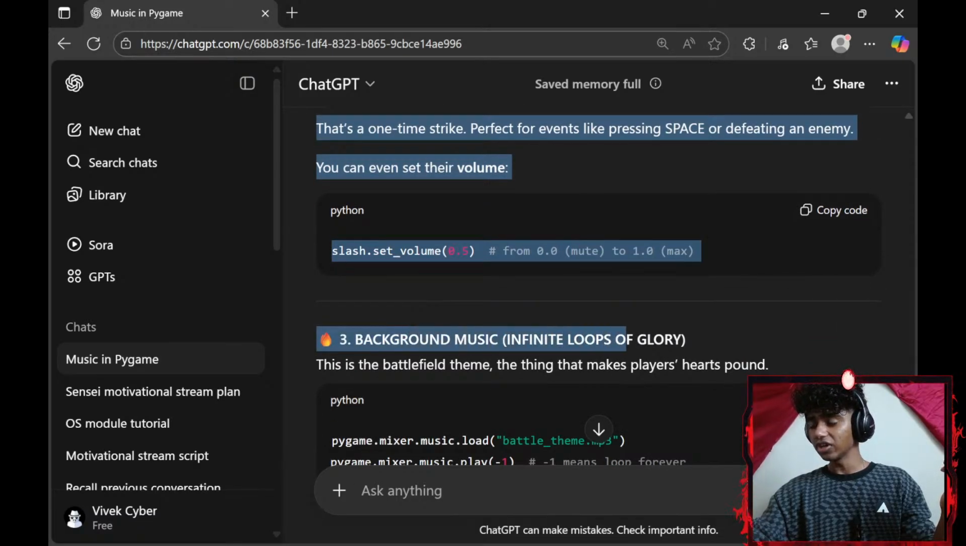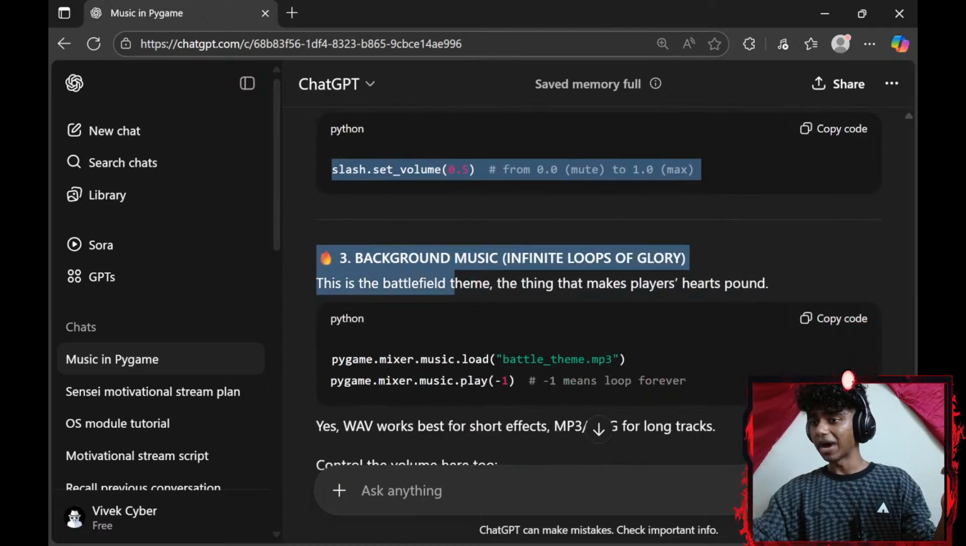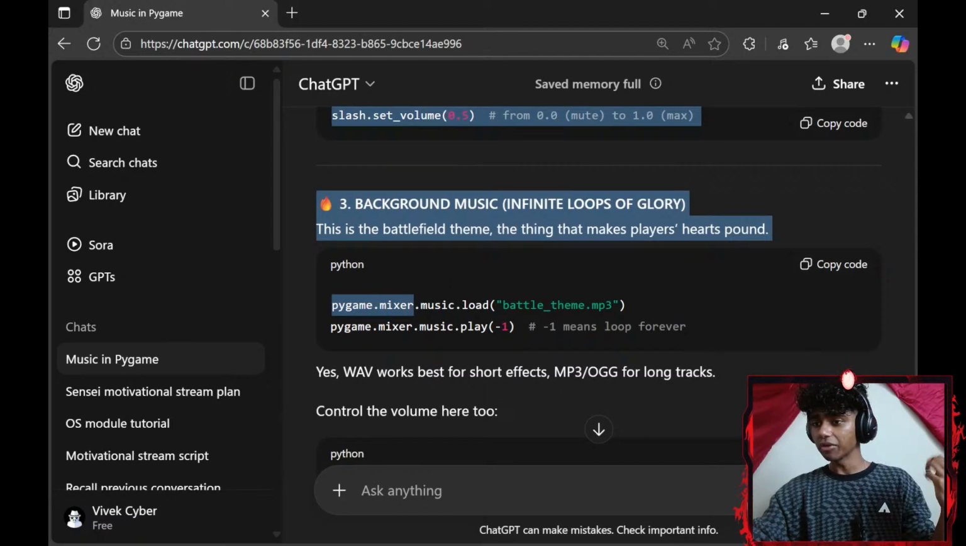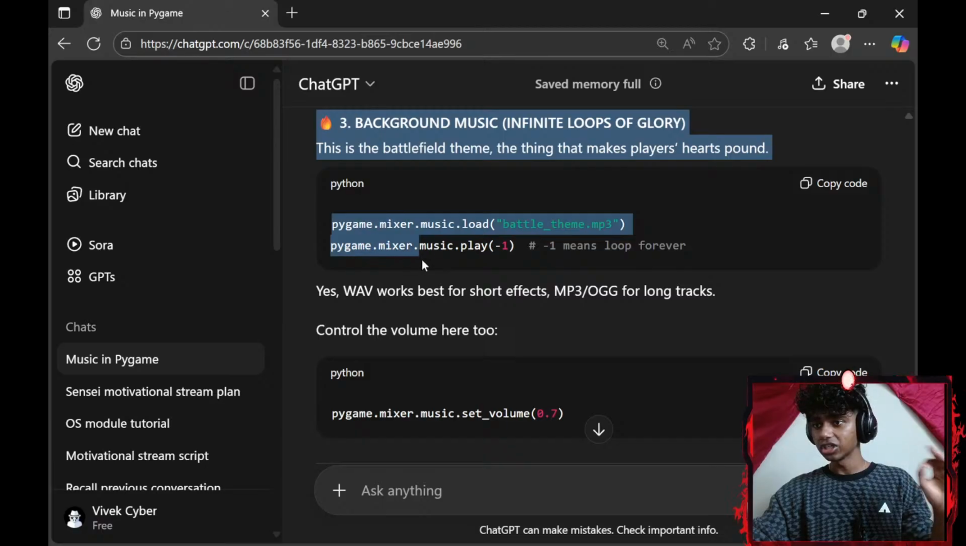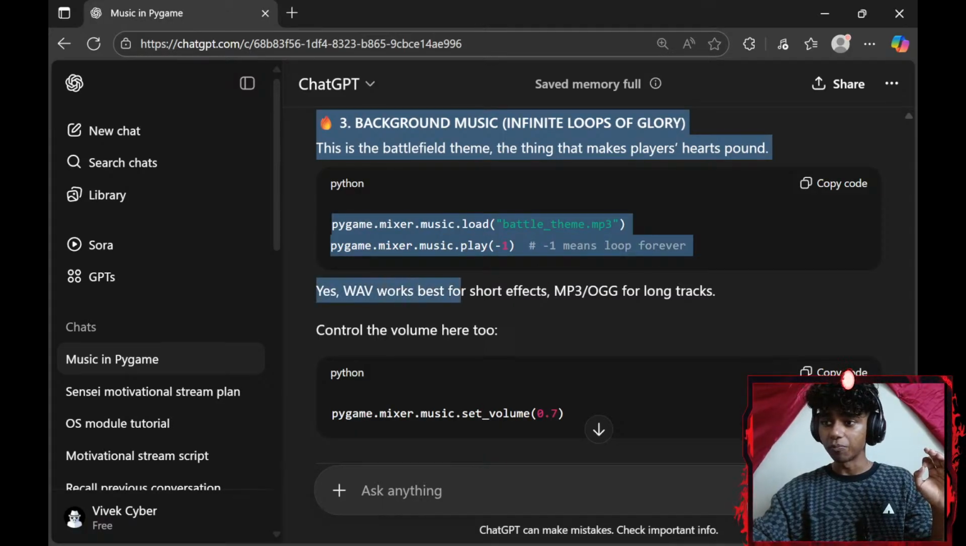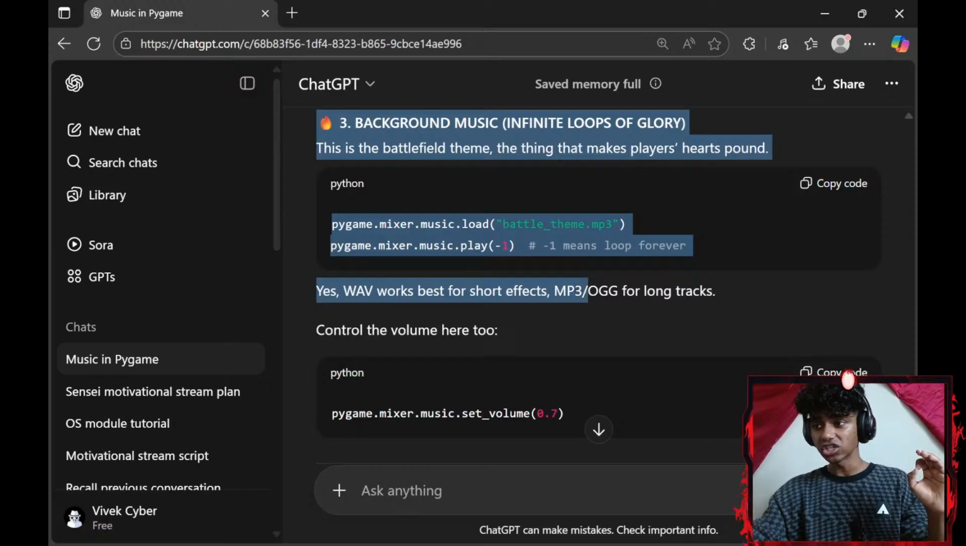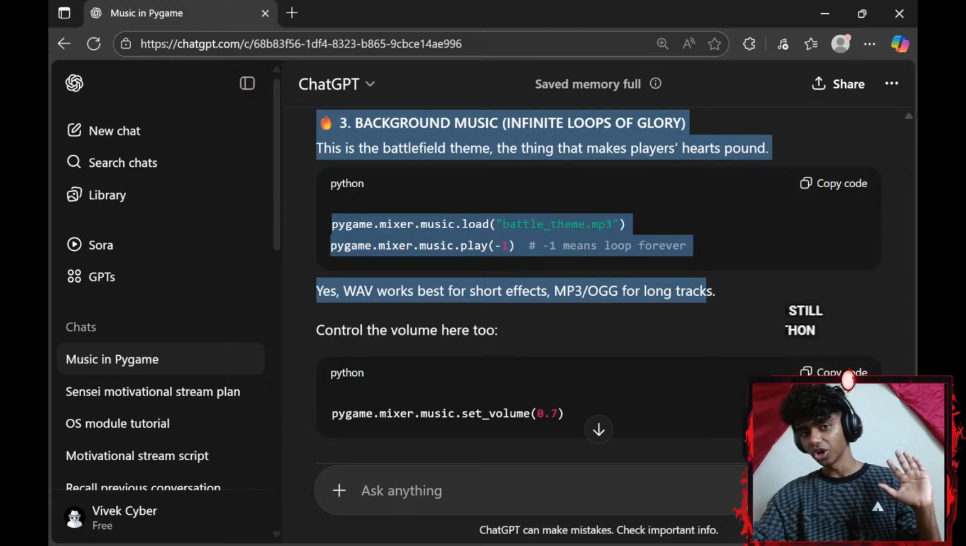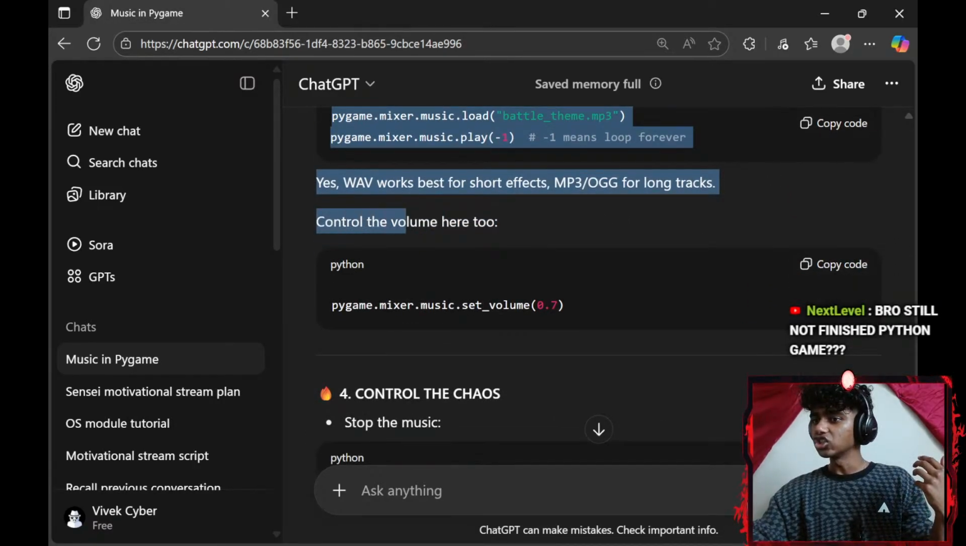Background music, infinite loops of glory. This is the battlefield theme, the thing that makes players' hearts pound. pygame.mixer.music.load. pygame.mixer.music.play(-1) means loop forever. Yes, WAV works best for short effects, MP3/OGG for long tracks. I don't know what that means, but let's see. Control the volume here too.